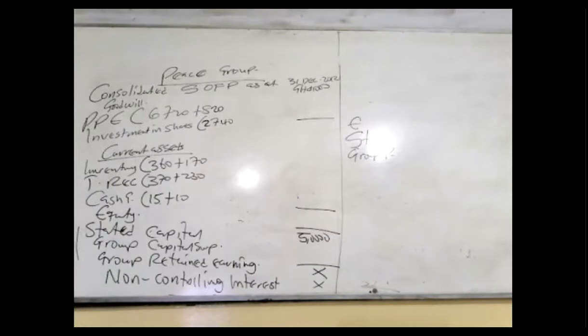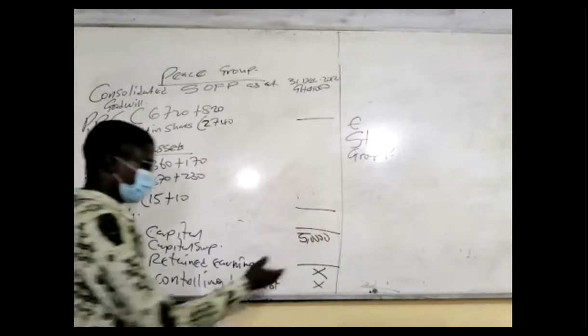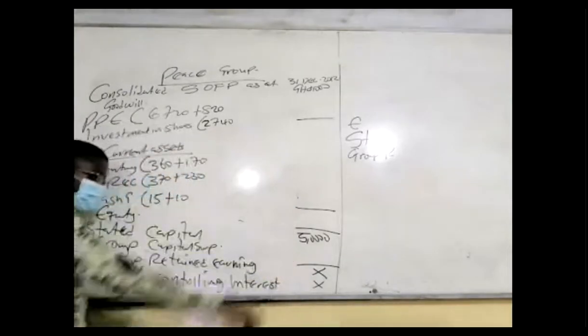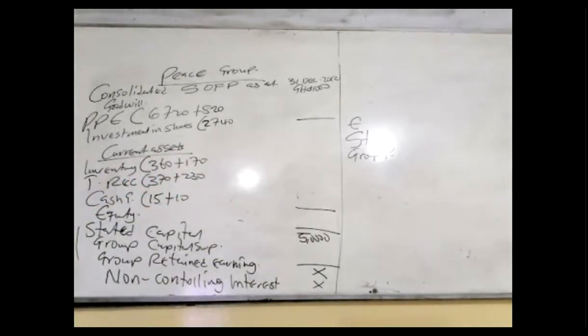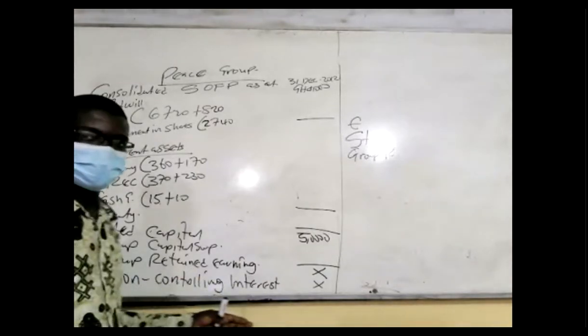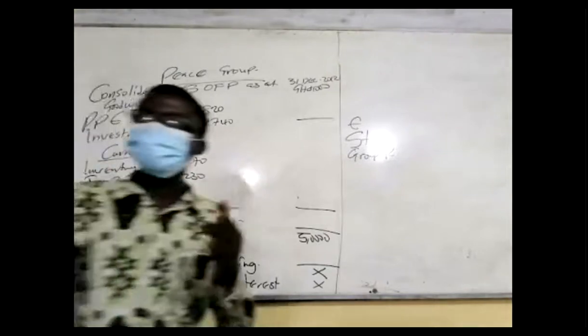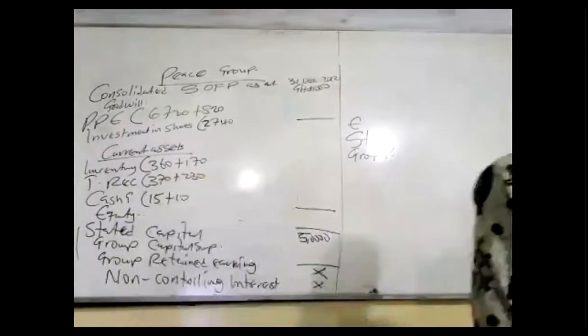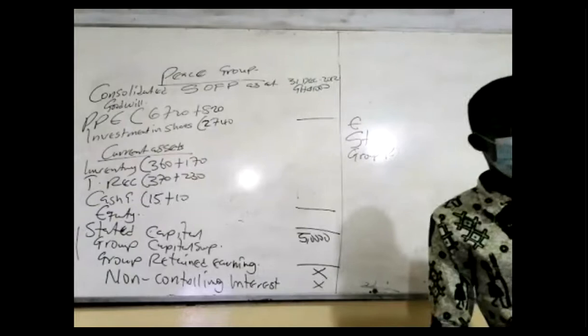It is also correct. Alternatively, you can put the NCI together with the equity, then sum them up. The reason is this: the NCI are the other net assets that belong to other people, so that's why we must classify it on its own.